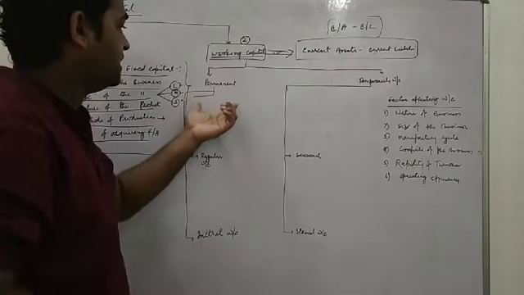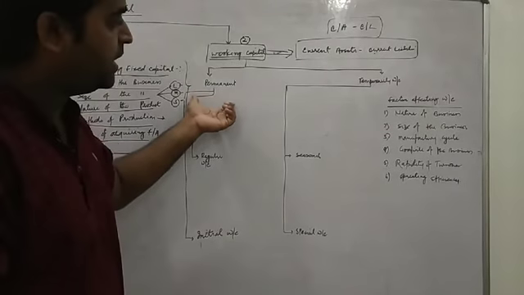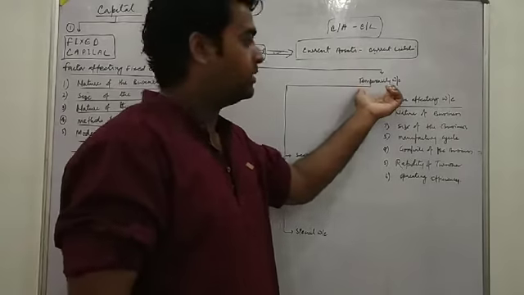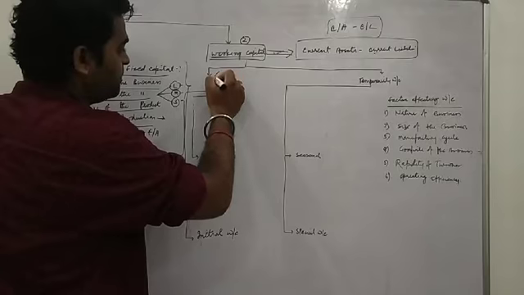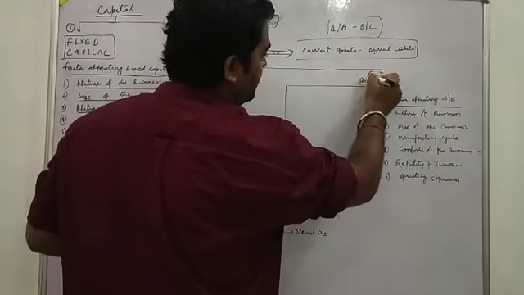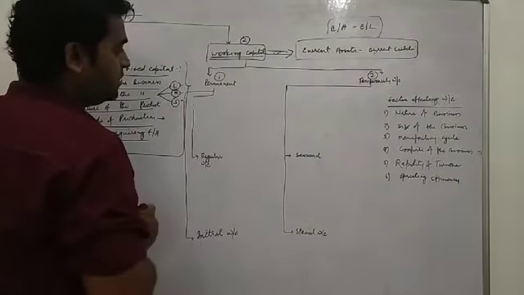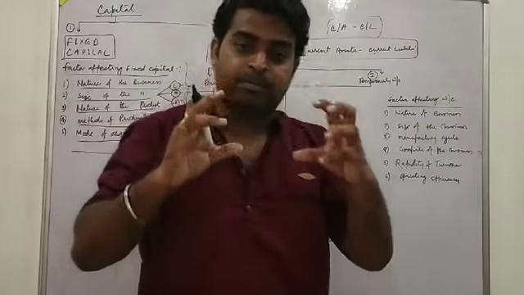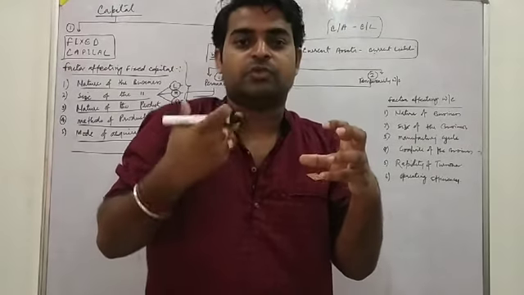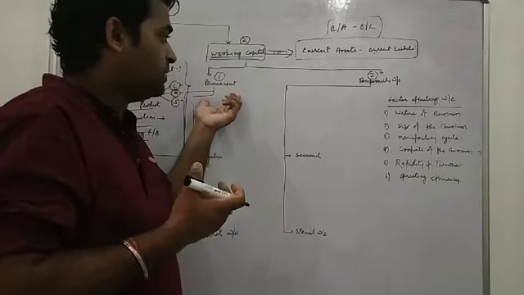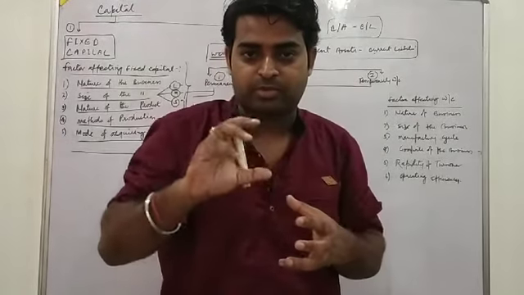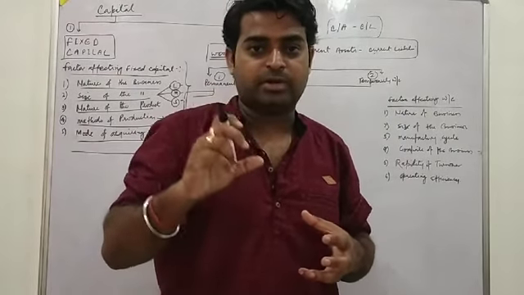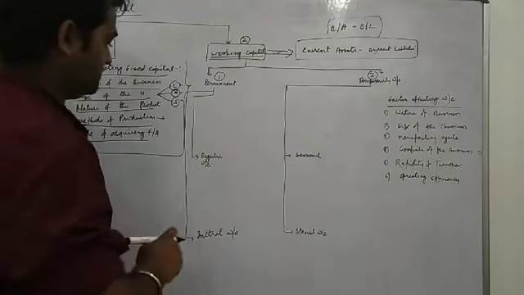Types of working capital: there are two types. The first is permanent working capital and the second is temporary working capital. Permanent working capital is that which works permanently, and temporary working capital is used for temporary needs, which are of a temporary nature.